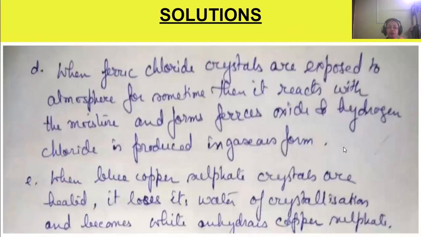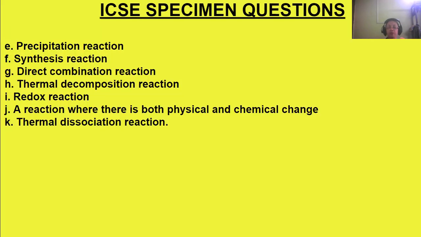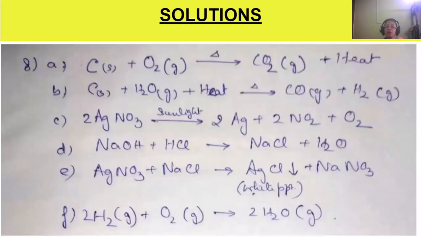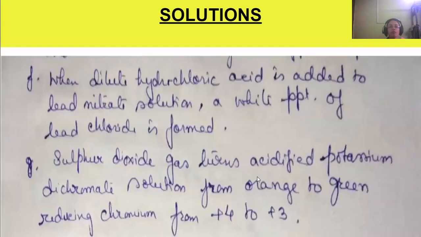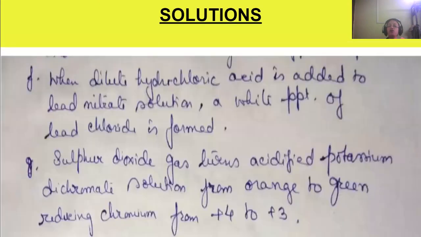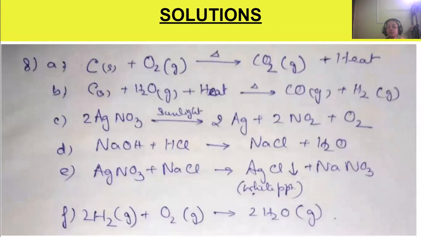Then it is a precipitation reaction. In a precipitation reaction, a precipitate is being formed. Silver nitrate solution reacting with sodium chloride solution forms a white precipitate of silver chloride and sodium nitrate solution. Okay. Next example is synthesis reaction, where hydrogen and oxygen combine to form water. That's a synthesis reaction. Okay.